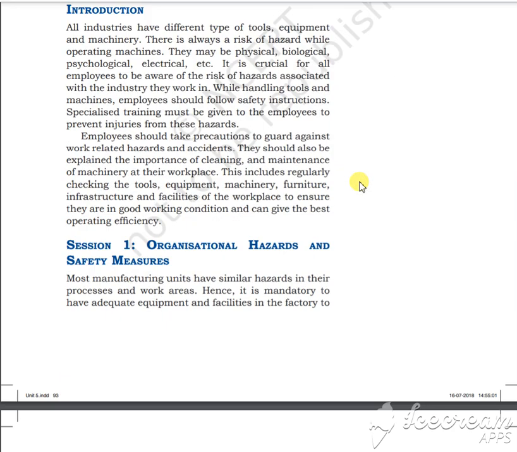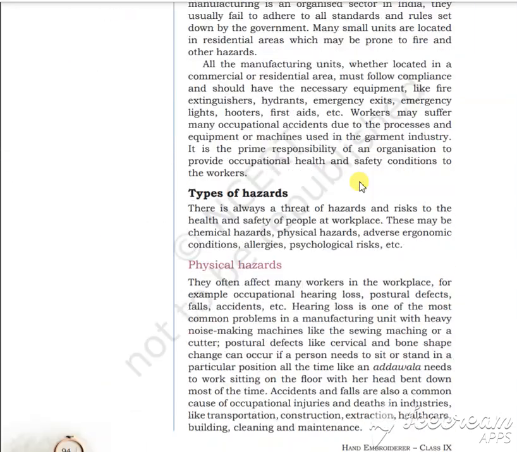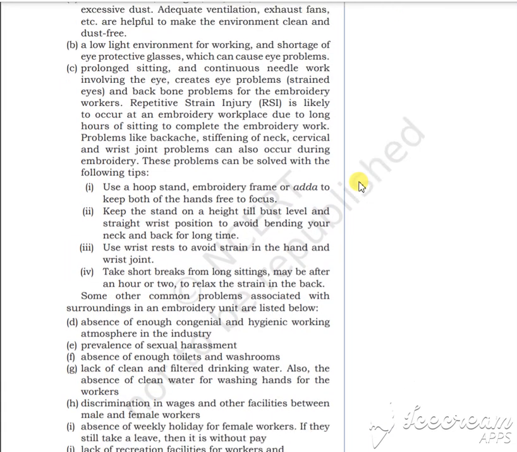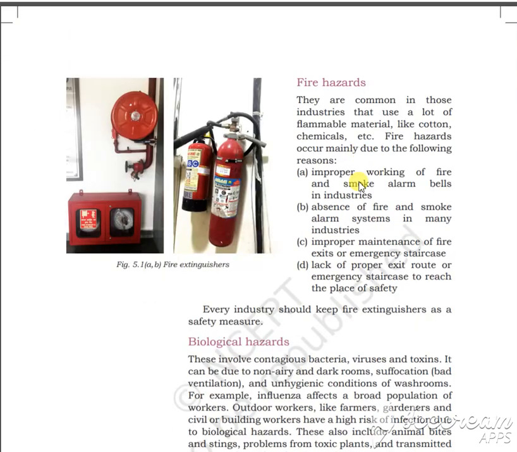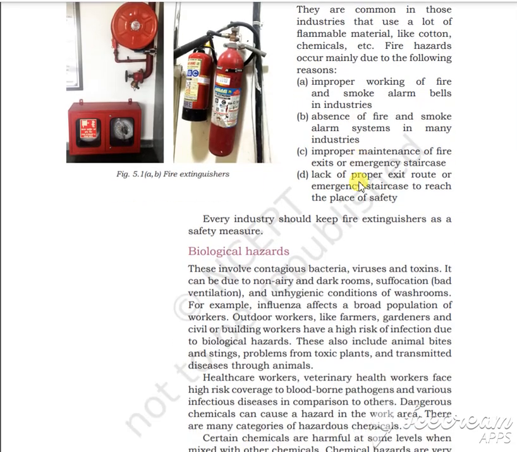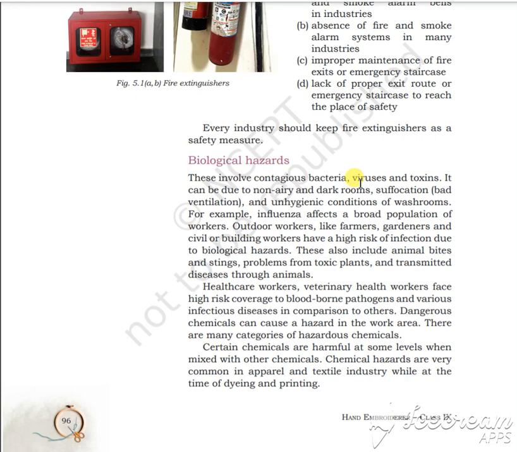So, dear student, as I am talking about workplace safety, we have different types of hazards, like fire hazards. You should maintain fire safety and implement all the different types of fire equipment. In your school, you have also seen that fire equipment should be there, isn't it? Then you have to consider the biological hazards.